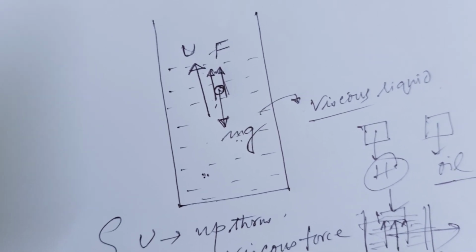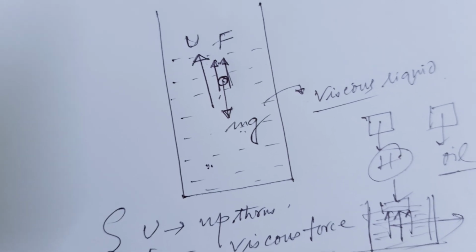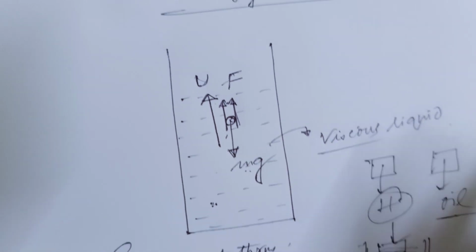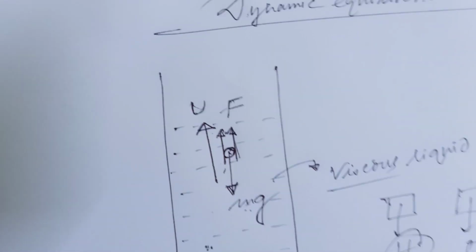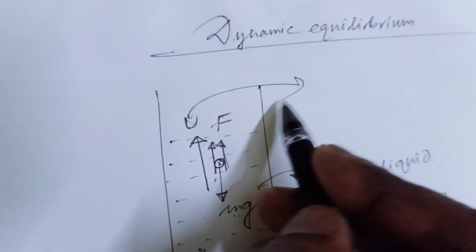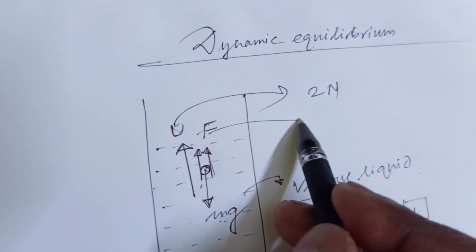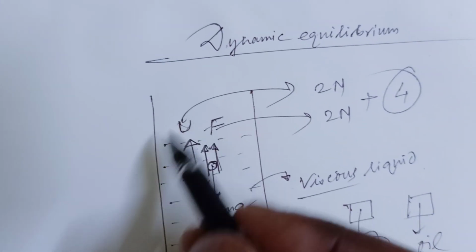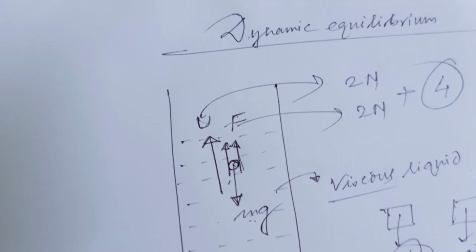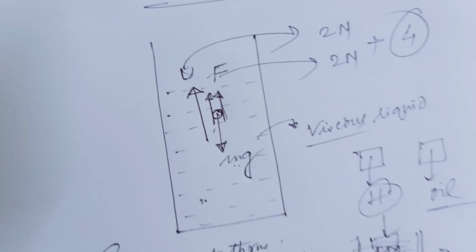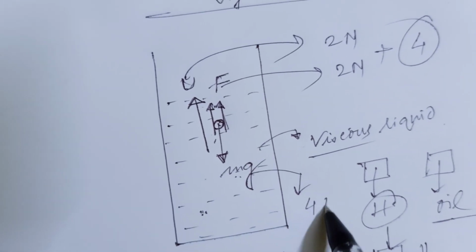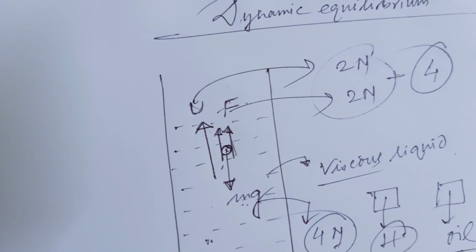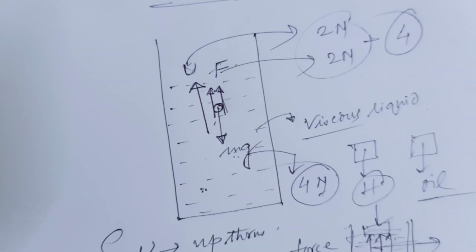This is not correct. Equilibrium means the net force is zero. What is net force? It is the sum of the forces. Suppose upthrust is 2 Newton and this force is 2 Newton, so 2 plus 2, 4 Newton. The total force is 4 Newton, acting in the upward direction. And when mg is 4 Newton, the downward force is equal to the upward force, so the net force is 0.